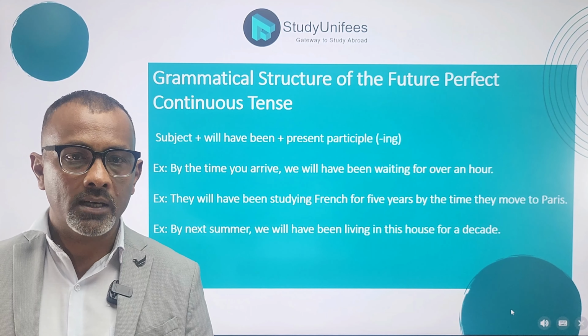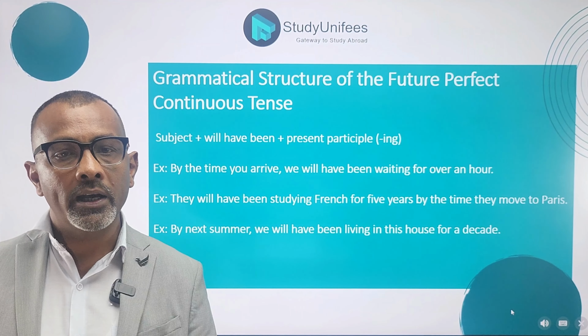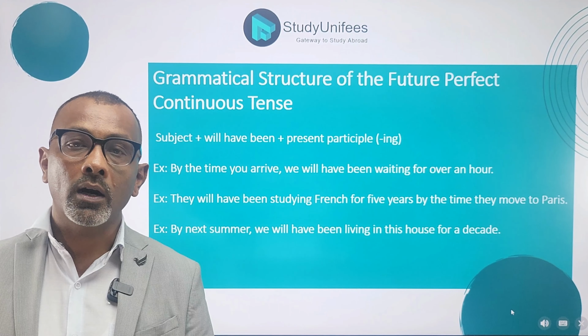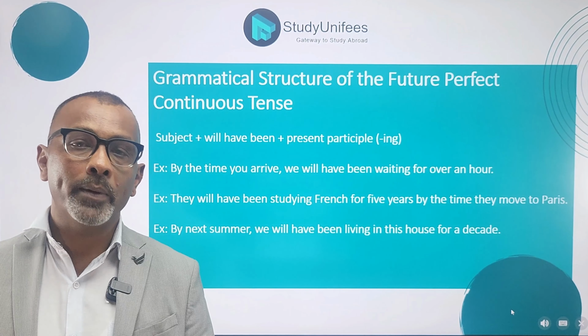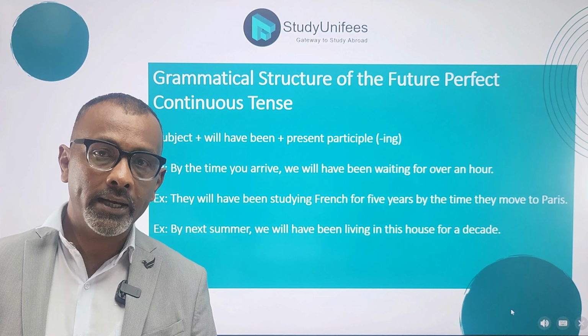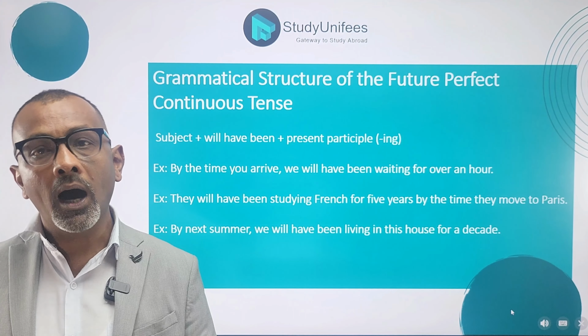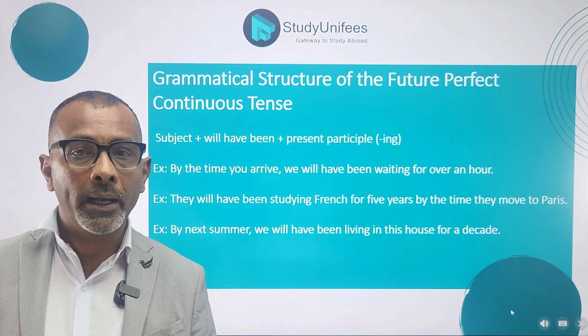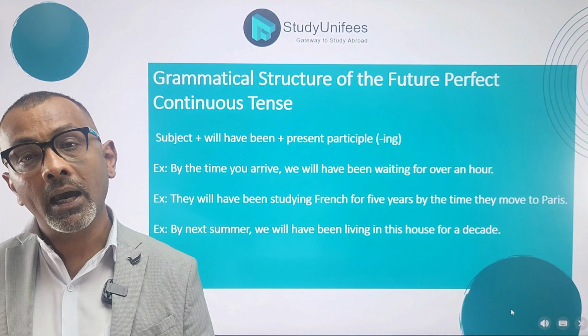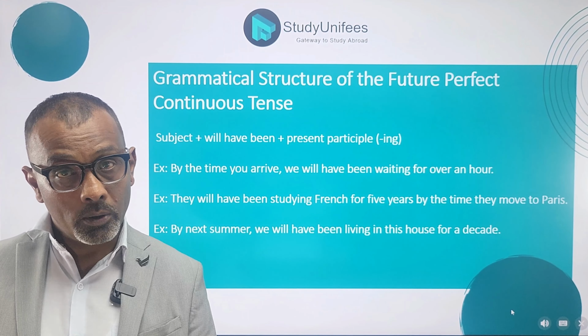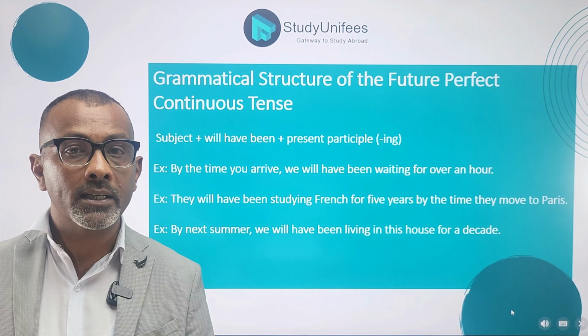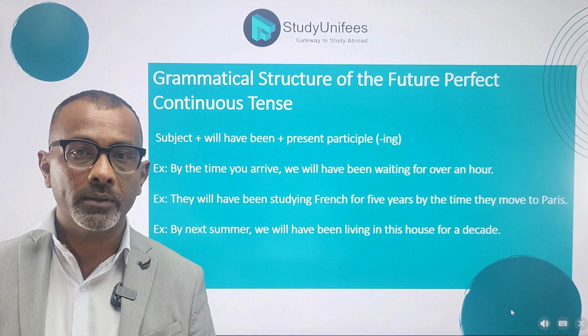Let's read the first example. By the time you arrive, we will have been waiting for an hour. This sentence means that this action, waiting, will complete 1 hour at this particular time in the future, by the time you arrive. So a duration of 1 hour will be completed at a particular time in the future.